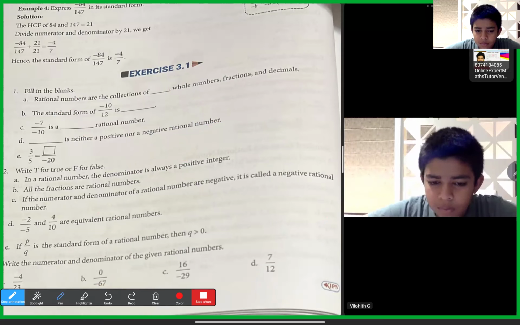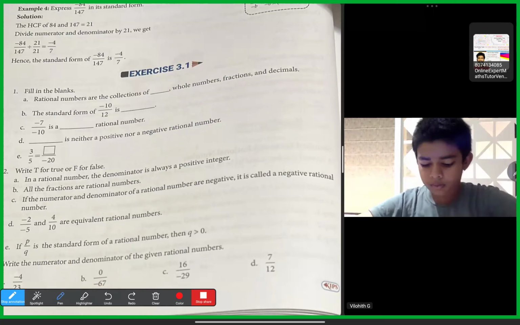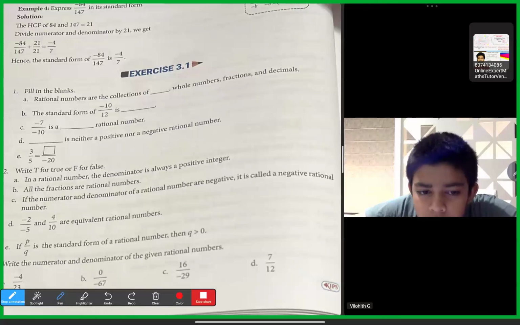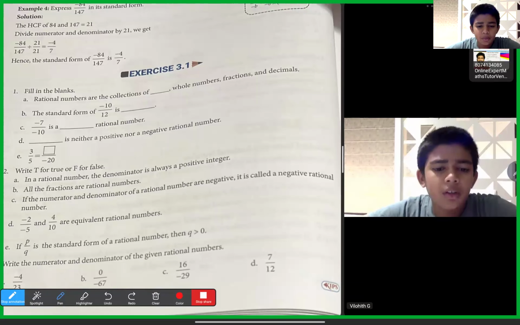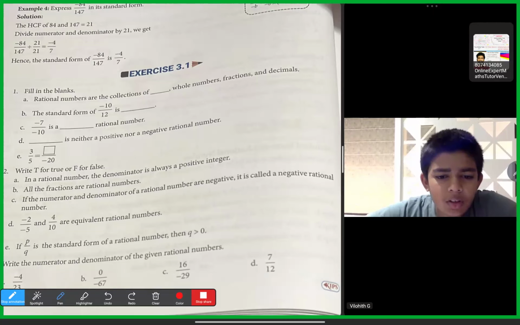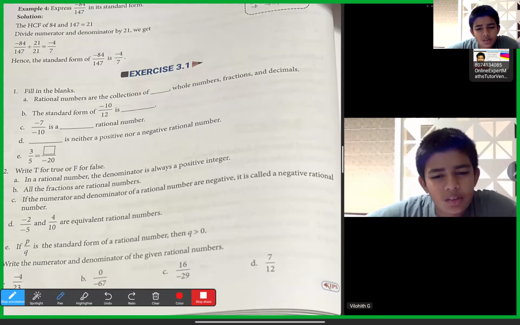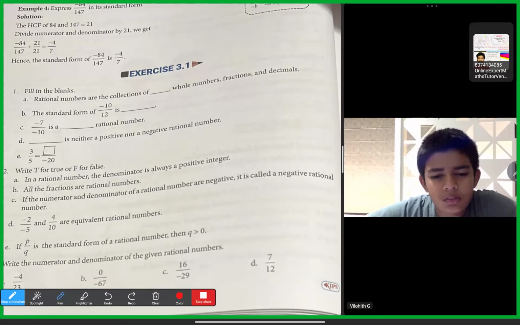Next one below: write true or false. In a rational number, the denominator is always a positive integer. Sir, false. The denominator can be negative also. Yes, sir.